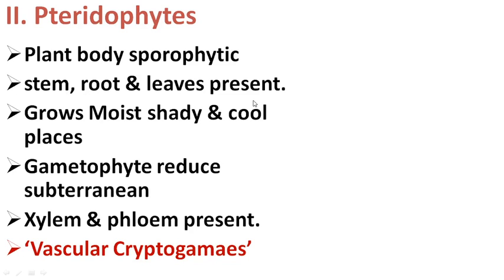Pteridophytes grow on moist, shady and cool places. The gametophyte is very small, reduced and subterranean. Pteridophytes are vascular cryptogams, meaning they have well-developed conducting tissues, xylem and phloem.